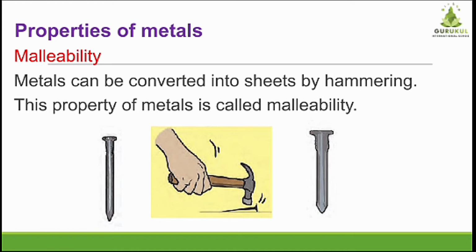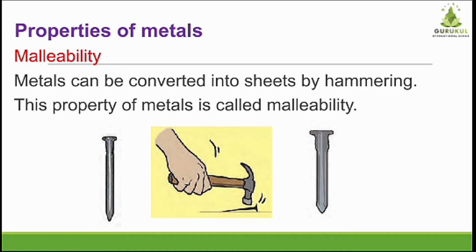Like other substances, metals show some special properties, and hence they are used for specific purposes. The first property of metals is malleability. Now what is malleability? What will happen if I hammer a glass? If I hammer a glass, it will break down. The glass will become small pieces. What will happen if I hammer a chalk? It will also become small pieces, right?